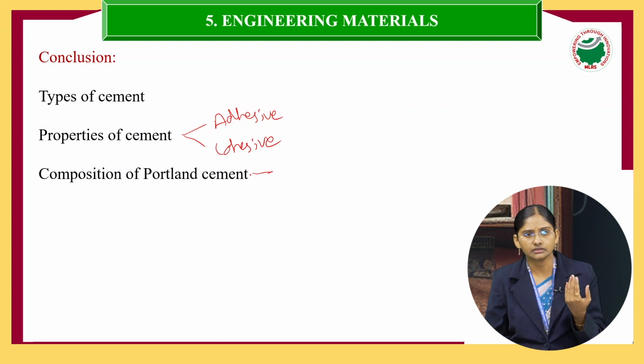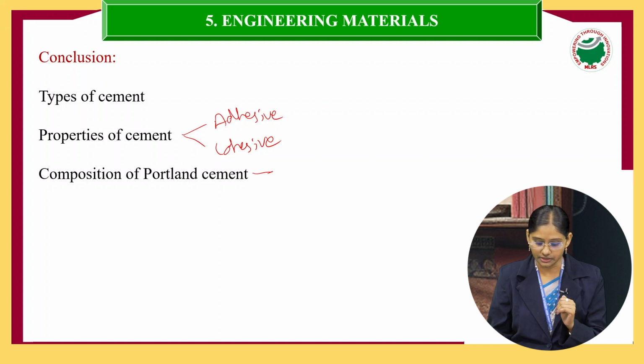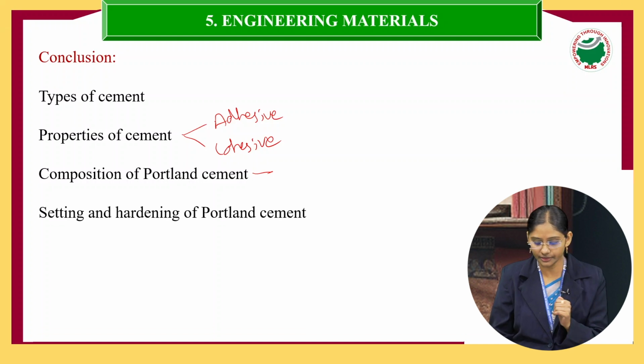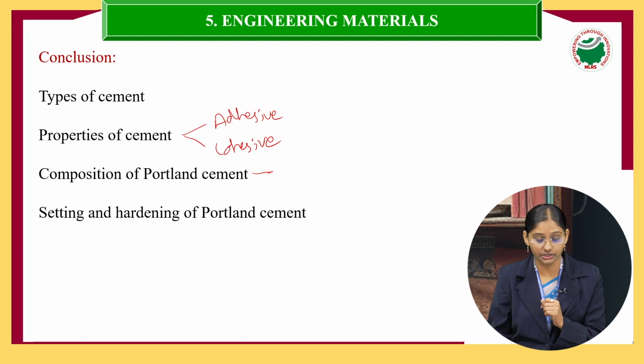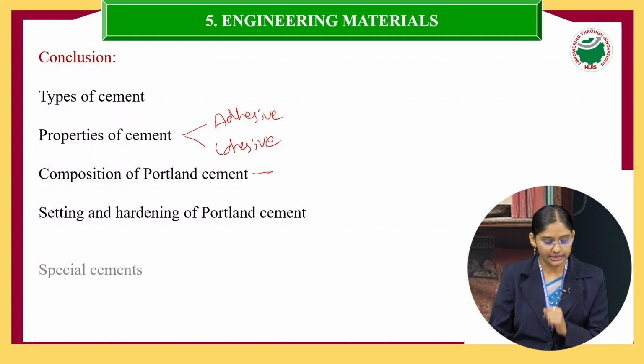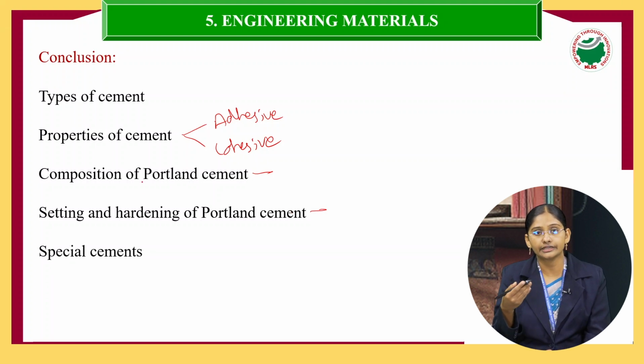Cement is just a word, but here we discussed what the different constituents present in the cement are. Finally, we discussed the setting and hardening of the Portland cement: how, when you add water to the cement, the setting and hardening takes place, including equations, and in what order the different constituents react with water.